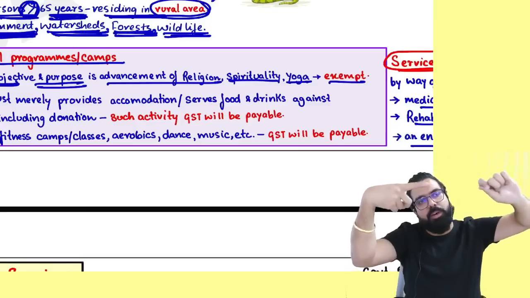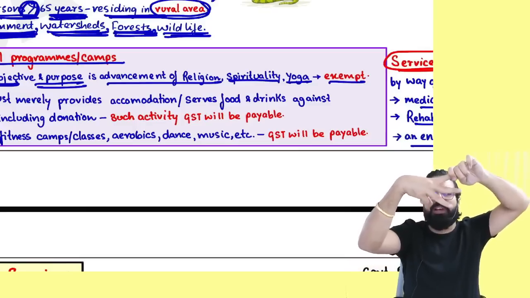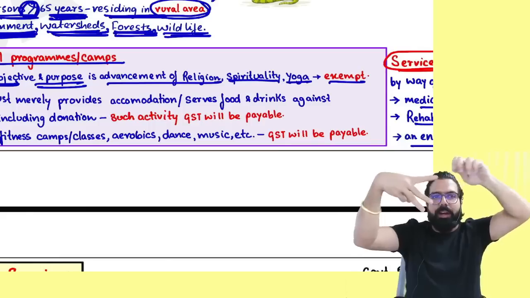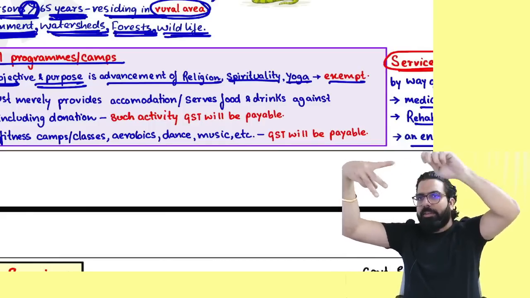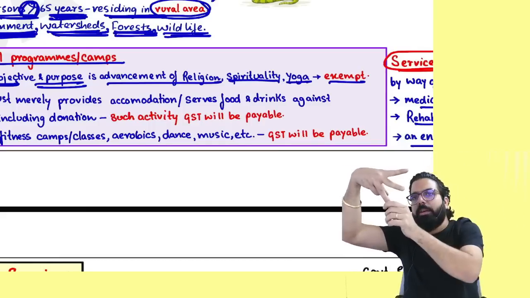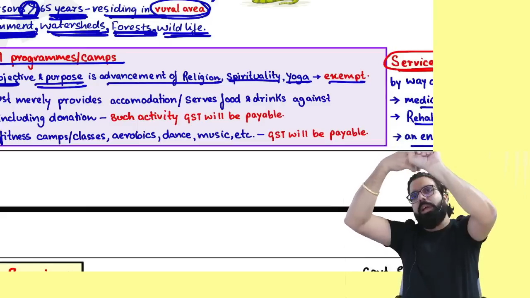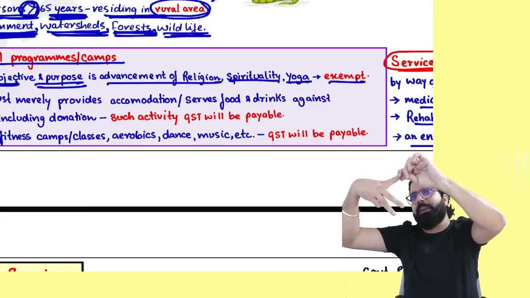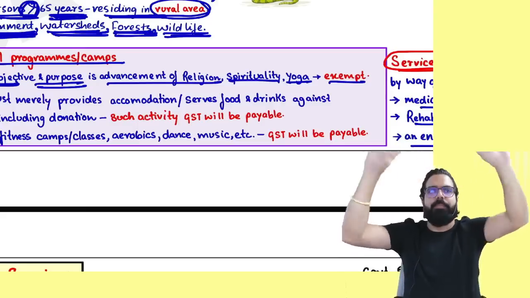You can stay over here only. We will give you food also. We will give you stay also. Yoga is exempt, right? Yoga classes are exempt. Food and accommodation also will be exempt because the principal supply is exempt. Ancillary supply also will become exempt.